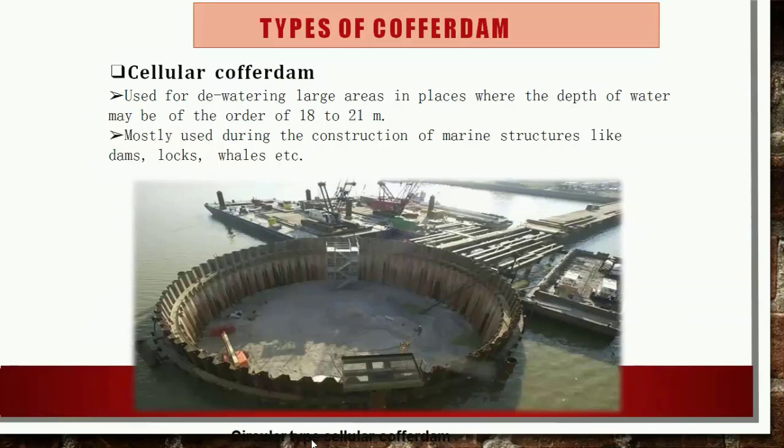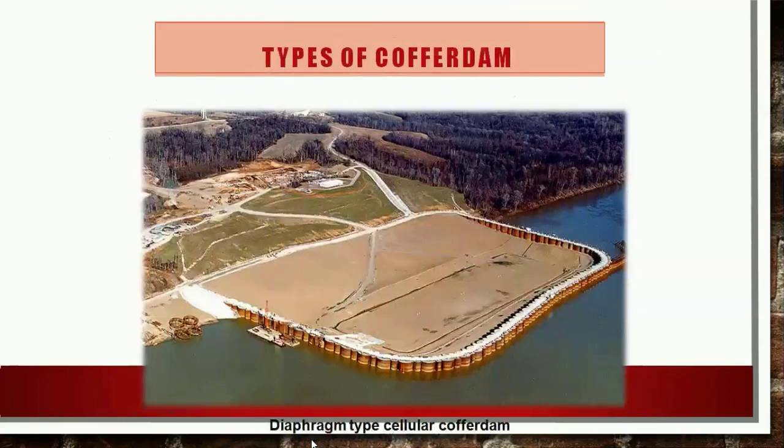Diaphragm cellular cofferdams have straight cross walls connected by a series of arcs. Usually the radius of the arc is equal to the distance between the cross walls. In case of circular cellular cofferdams, full circles are connected by arcs. The adjacent cells are filled with material like brick bats, pebbles, soil, etc. The cell should be designed for tension in the skin, sliding and overturning.